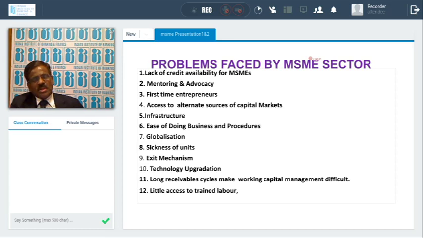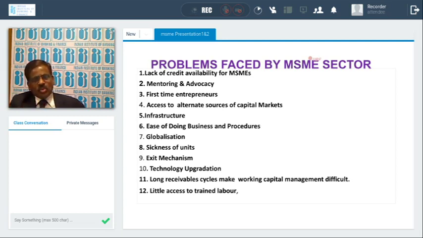For that, they cannot go to alternate sources like corporate accounts. Corporates go to the capital market for raising funds. Maybe they go to the Bombay Stock Exchange, the National Stock Exchange, etc. They tap the market because they have the resources, they have the people there to mobilize investors. But here, the small entrepreneurs require a small amount of limits, and they cannot have alternate sources of capital markets. Although the BSE platform is there, the NSE platform is there for MSMEs, somehow they are not working well. They are not able to meet the requirement of the MSME sector.